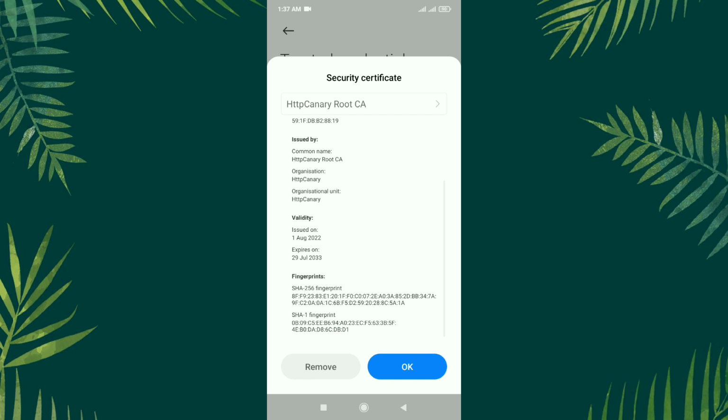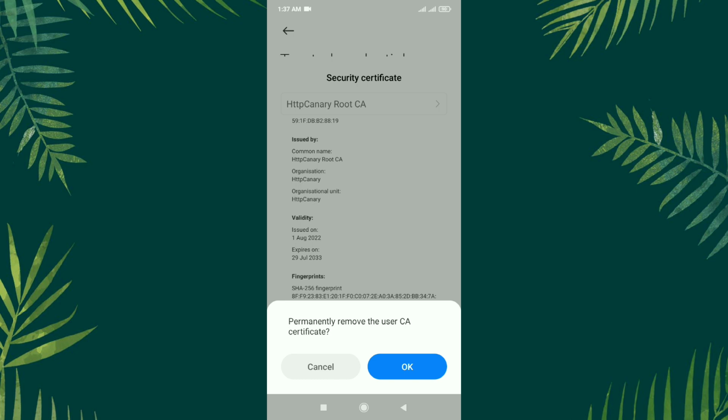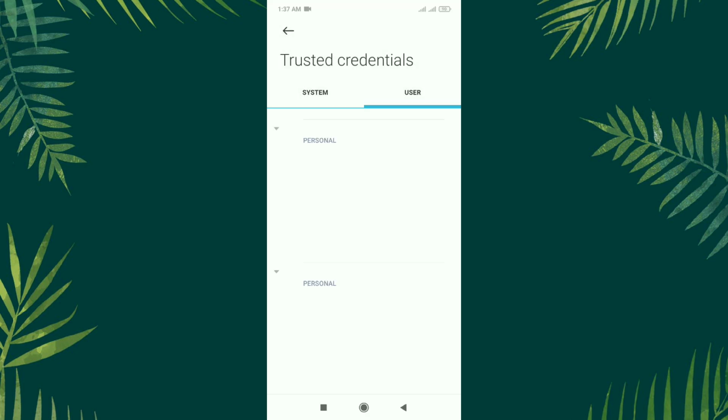You get the details of that certificate here. We have to remove this. Tap on remove. Permanently remove the user CS certificate, of course. So tap on OK. And rest of the certificates are gone too.